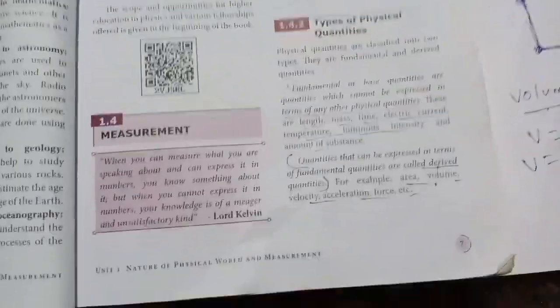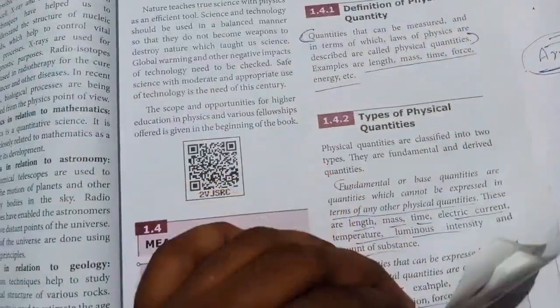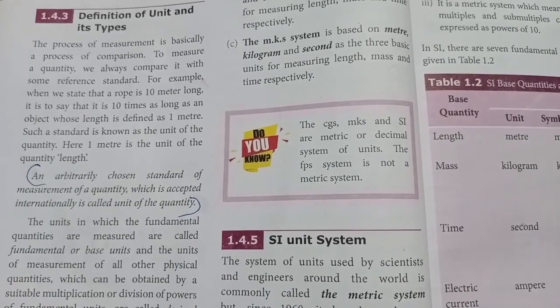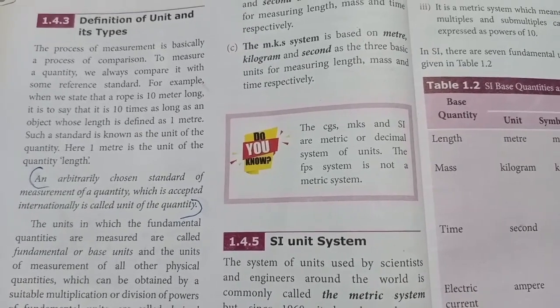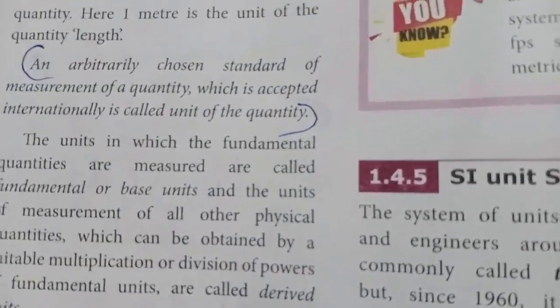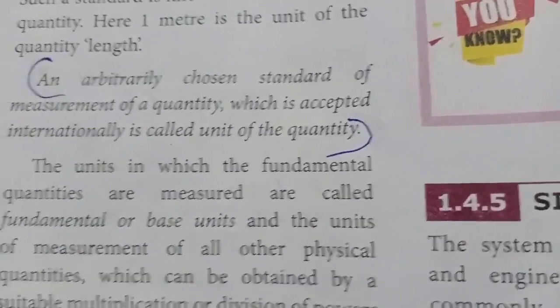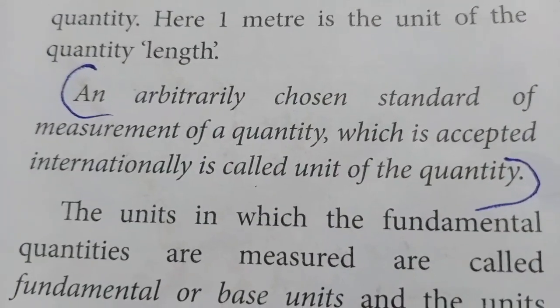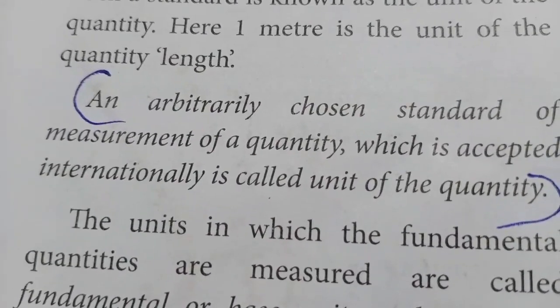Next we can see is a unit and types of unit. First, how can we define the unit? This is a definition of unit. You can take a screenshot if you need. This is an important definition.